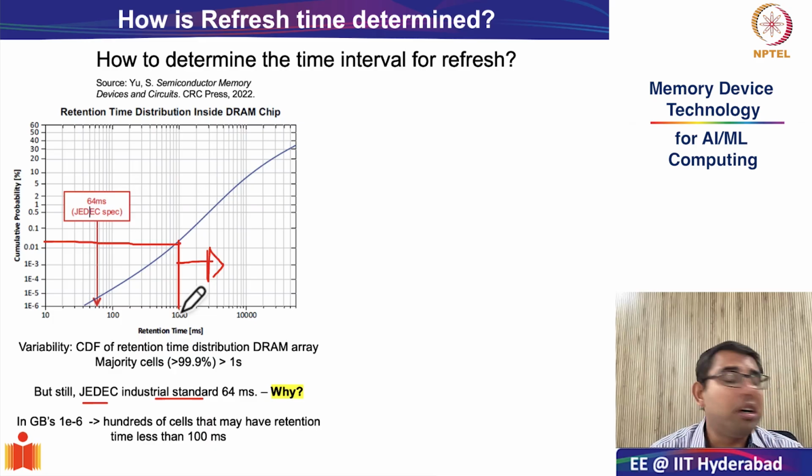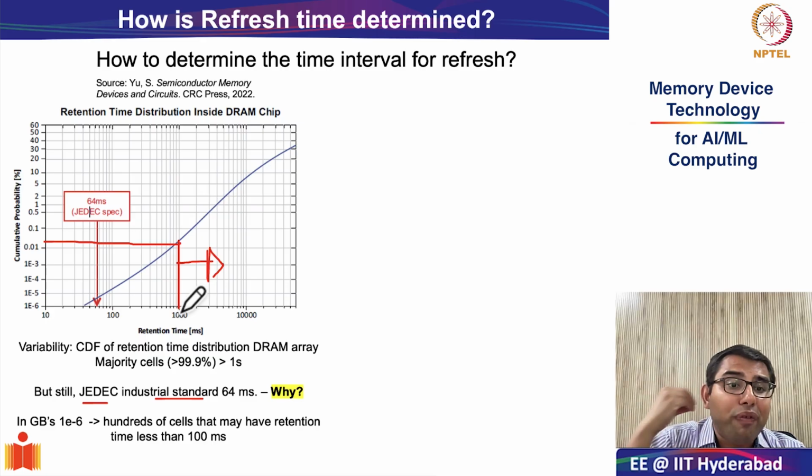Okay, so huge, more than a billion cells are actually present in the DRAM array. Now 0.01% of 1 billion is also a very large number. It is still around 10 million or 1 million. Now, if 10 million or 1 million cells start failing because you have kept your refresh at more than 1 second, your DRAM cell will not have very high reliability.